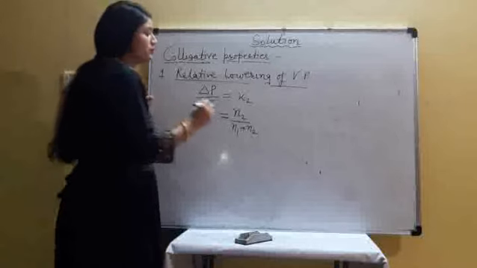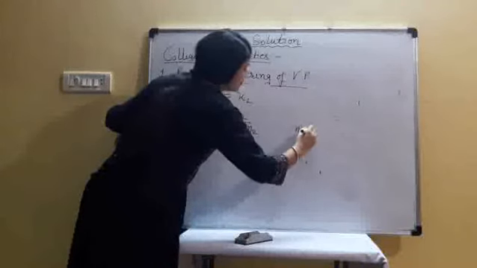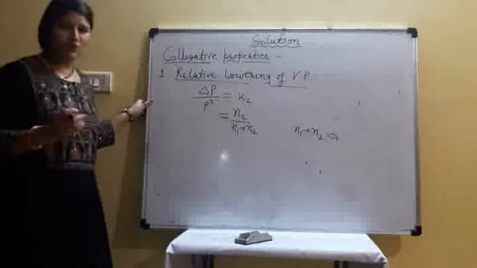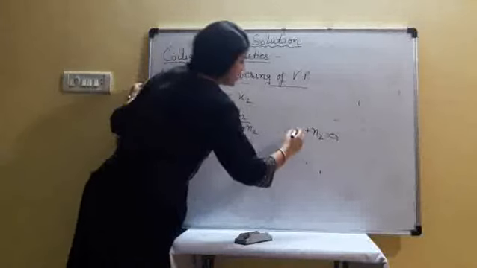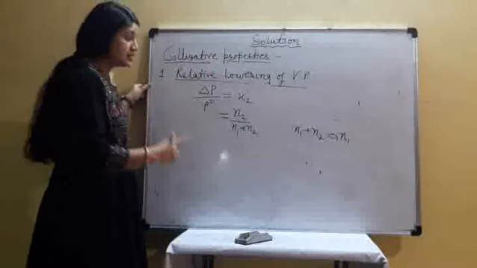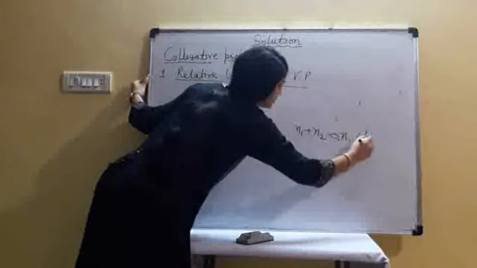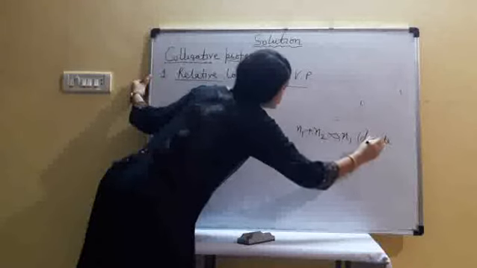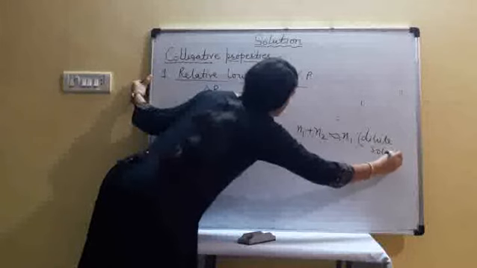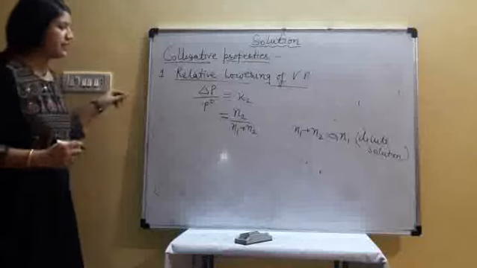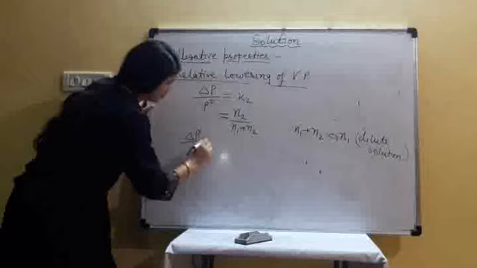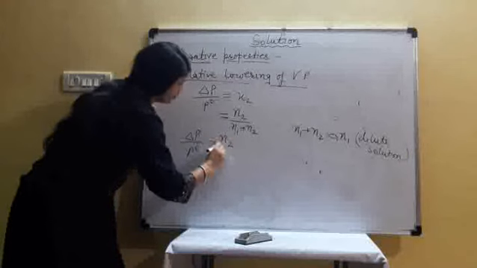But in the case of dilute solutions, the number of moles of solute is very small, so we can write N1 plus N2 equal to N1. This condition is only for dilute solutions. A dilute solution means one in which the solute concentration is very small. Is it clear? So now we can write N2 upon N1.